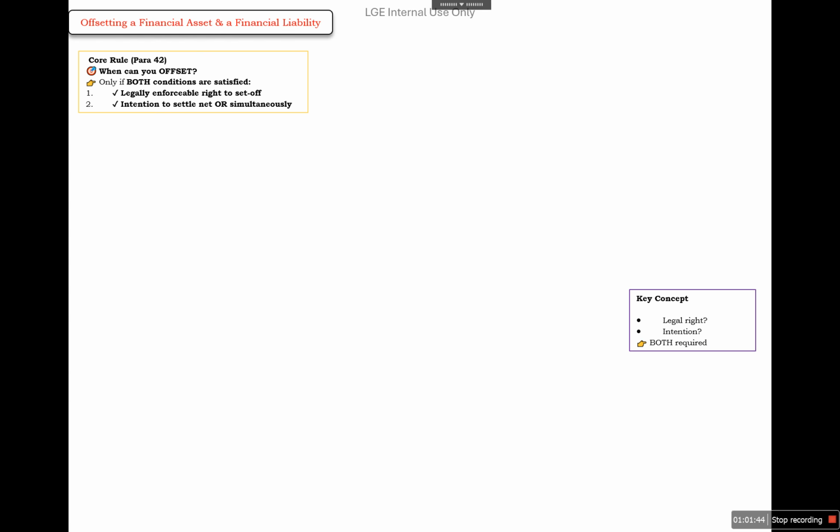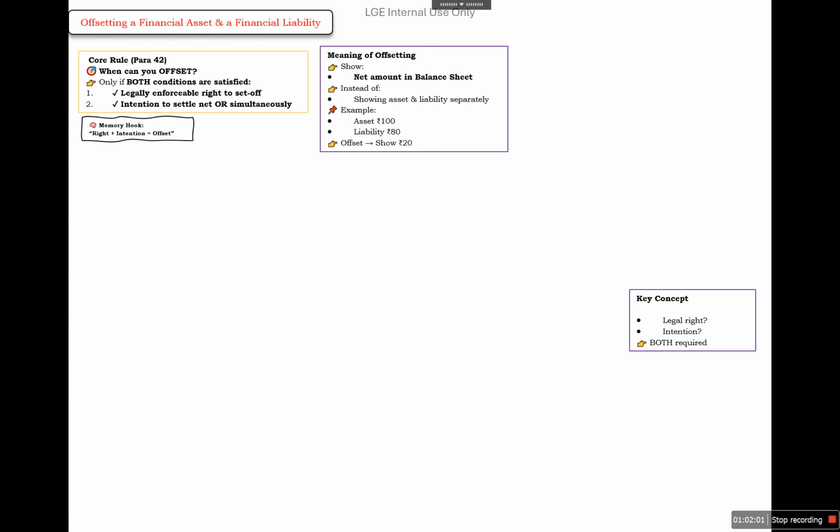Next is offsetting of financial assets and financial liabilities. You can offset only if both conditions are satisfied: there is a legally enforceable right to set off and an intention to do so. So there are two things. First is the legal right and second is the intention to offset. The meaning of offset is to show the net amount in the balance sheet. Instead of showing assets and liabilities separately, for example, asset 100, liability 80, we offset it in the balance sheet and show an asset of 20.